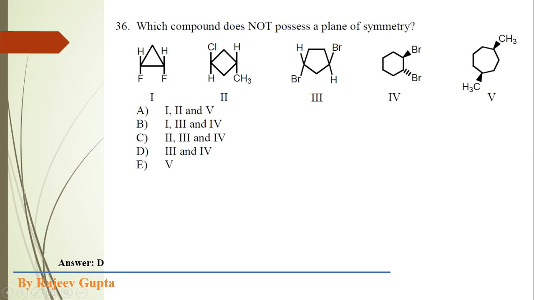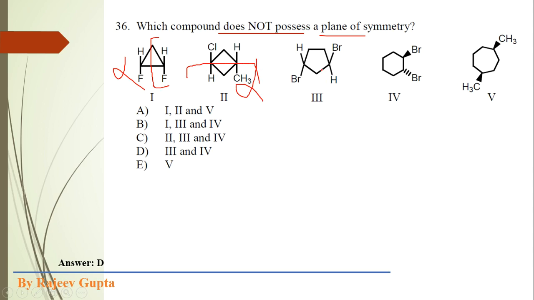Which compound does not possess a plane of symmetry? Here we have to check for the compound which does not contain a plane of symmetry, meaning compounds which could be chiral. This first compound contains a plane of symmetry, but the question is which does not possess one, so this option is not correct. Now check this second option. Here a plane of symmetry is present, so this option is not correct.